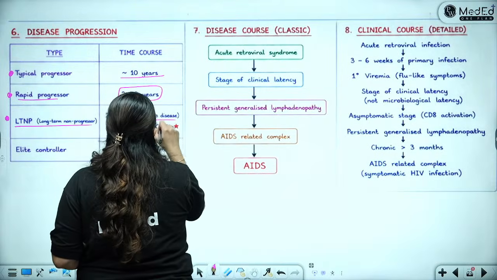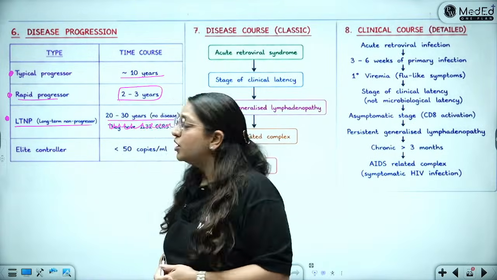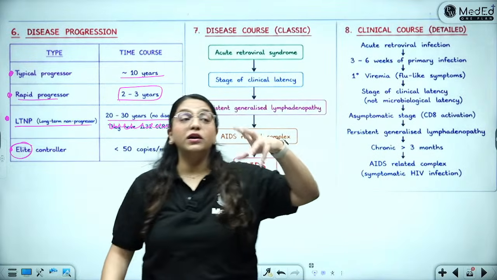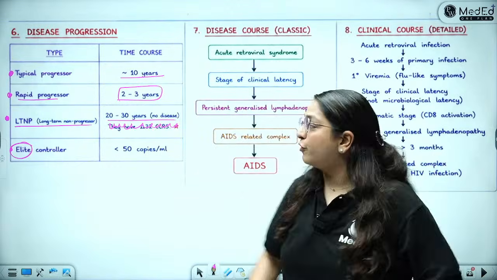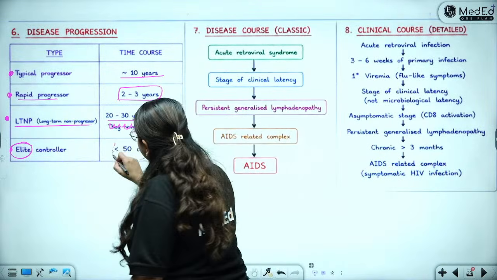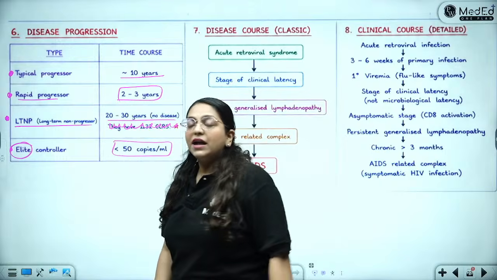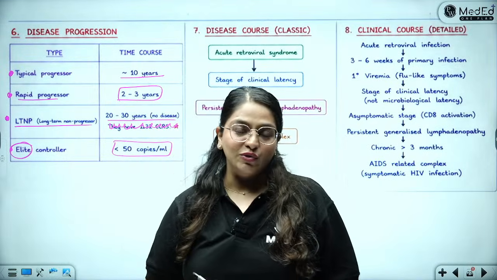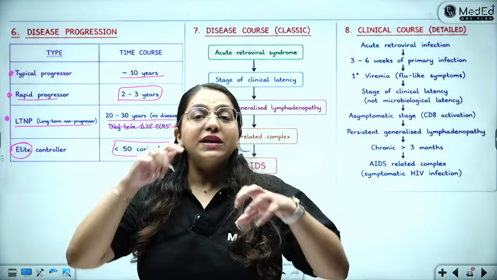In them there is not going to be any disease for such a long time. And then there are some elite controllers, who are a totally different group of people. They will always keep the virus at such a low level that fewer than 50 copies per ml are going to be produced in those people. Okay? So less than 50 copies.